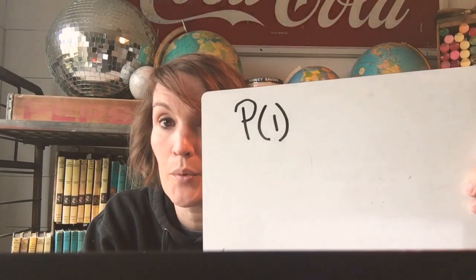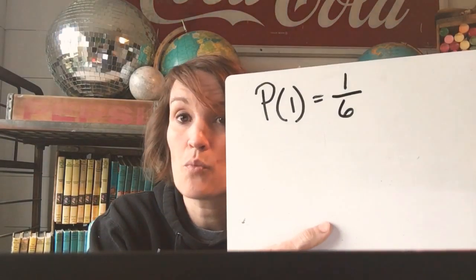All those will work. Okay, let's talk about another probability. So let's take a dice. A dice has 6 sides and it has the numbers 1 through 6 on it. So what is the probability that I'm going to roll a 1? Well, there's only 1 of what I want to happen, but there's 6 possibilities. So it's 1 out of 6.